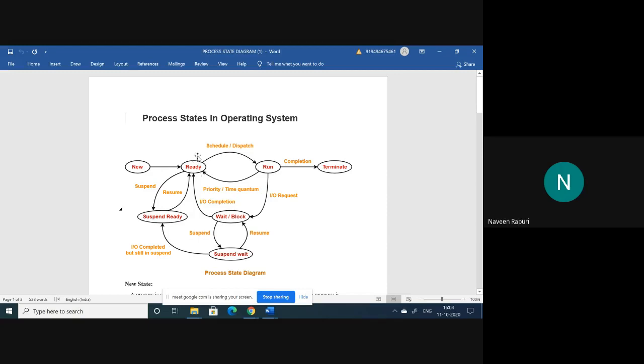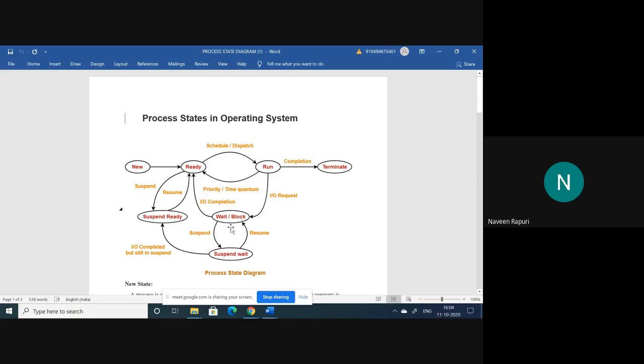Another one I told you. Suppose in the primary memory there is no space and a high prioritized process came. At that time, from the ready state we suspend one process and send it to the state called suspended ready. Suspended ready is a secondary memory. So that's why we can free the primary memory and allocate the high prioritized process. After completion of that one, or when the primary memory gets freed, the process which is at suspended ready moves to the ready state.